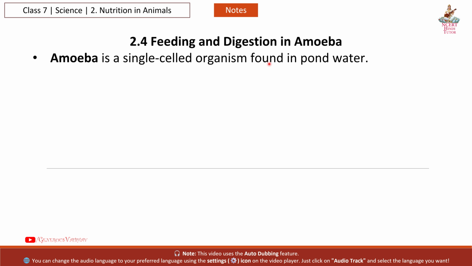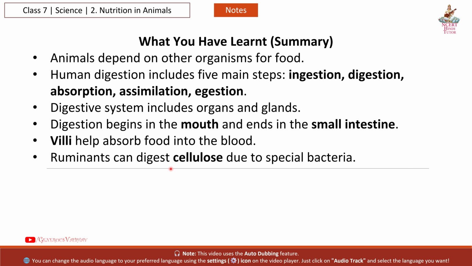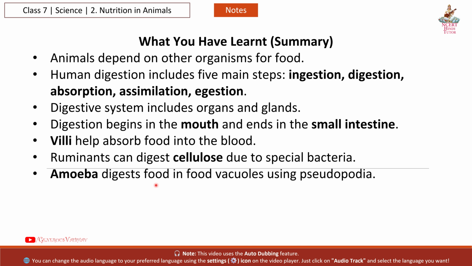What you have learned. Summary. Animals depend on other organisms for food. Human digestion includes 5 main steps: ingestion, digestion, absorption, assimilation, egestion. The digestive system includes organs and glands. Digestion begins in the mouth and ends in the small intestine. Villi help absorb food into the blood. Ruminants can digest cellulose due to special bacteria. Amoeba digests food in food vacuoles using pseudopodia.